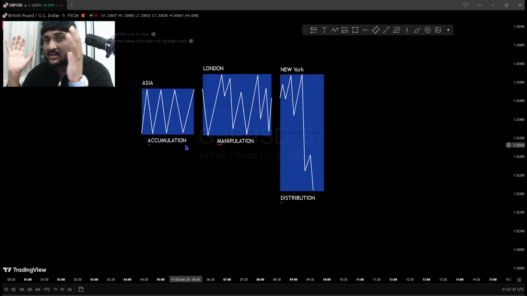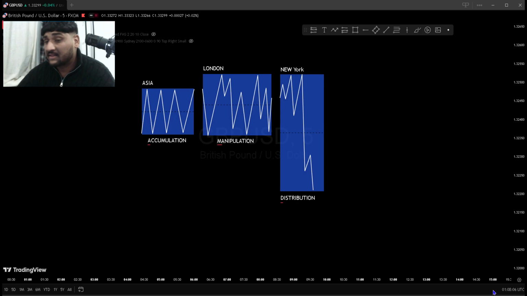Accumulation is the market gets together, okay? It's not making any big moves. Manipulation is when the market either takes out the high of the Asia or the low. That would be a manipulation. And distribution will be when New York session takes out the high or low from the London session, okay?